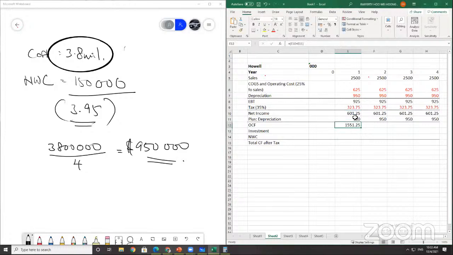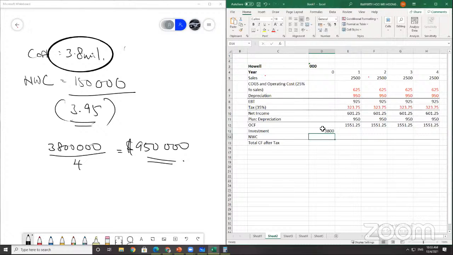You get 1,551,250. Initial investment, just now I told you, you need to put in the cost, which is 3.8 million. This is negative, so we're going to put 3.8 million in red color.